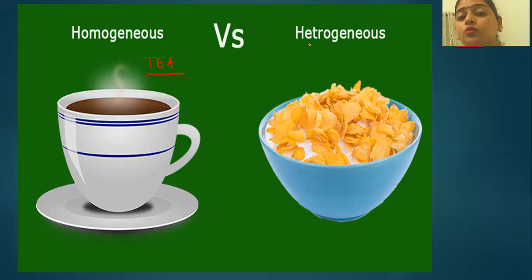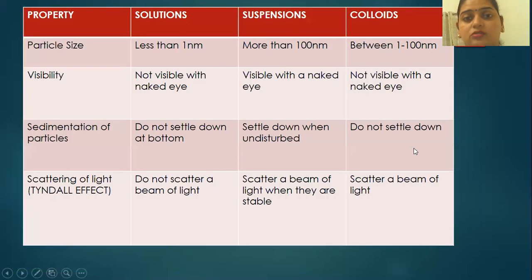Now, to understand heterogeneous mixtures, you can see milk plus cornflakes over here. Even if you keep it for a long time, you can easily differentiate that this milk contains cornflakes. That means the particles are not uniformly distributed, and after some time these cornflakes will even settle down at the bottom. Such mixtures are known as heterogeneous mixtures.